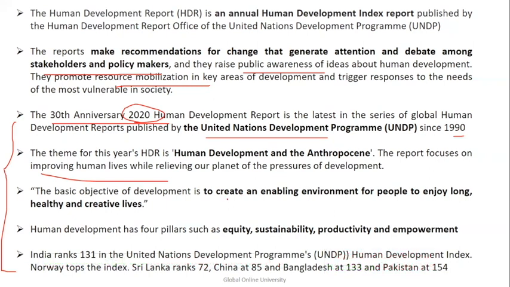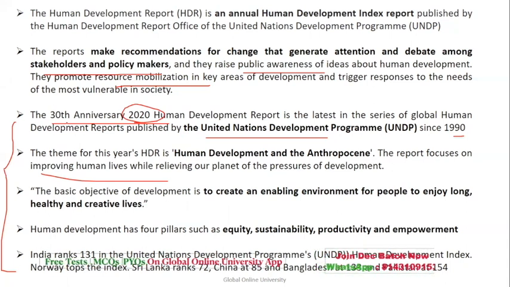What is the basic objective? It helps to enable the environment for people to enjoy their life, to be healthy, and to create their life. So it is basically taking care of the environment, but at the same time ensuring that the environment is for the development of people. So there has to be cooperation from both ends. There are four pillars of human development, and those pillars are equity, sustainability, productivity, and empowerment.